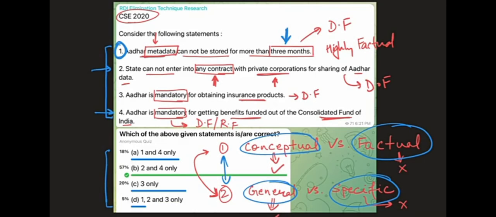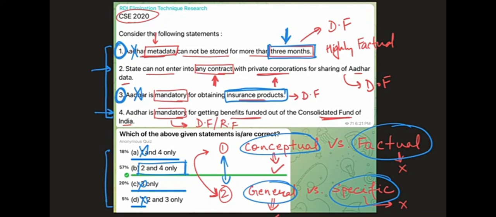The third statement also, just like the first statement, says it is mandatory for obtaining insurance products. Very specific, just like the 3 months the first statement was talking about. So these have a high chance of being incorrect. So you reject the first statement, you reject the third statement. If you remove the first statement and the third statement, the answer that is left is bravo, 2 and 4 only. Now in the first go, it is very difficult to mark 2 and 4 as correct because they are highly factual, they are deep facts.